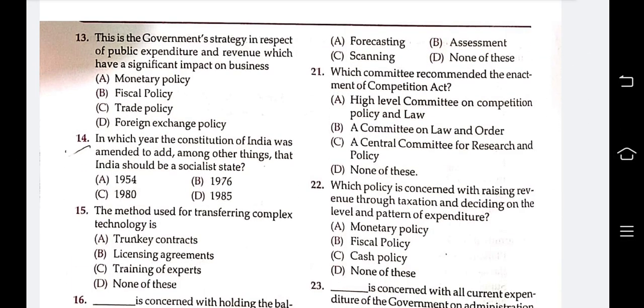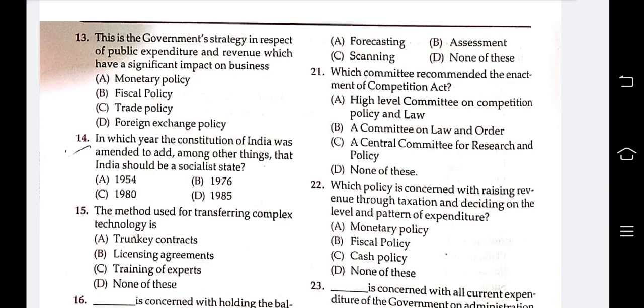Next question is 21. Which committee recommended the enactment of a Competition Act? First is High Level Committee on Competition Policy and Law, a committee on law and order, a central committee for research and policy, none of these. The answer is A, High Level Committee on Competition Policy and Law.